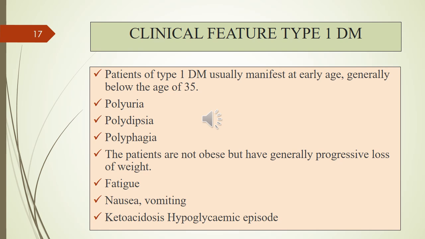Suppose there is a condition of hyperglycemia, meaning more and more glucose in your blood, so glucose is going into the kidney for excretion. Now glucose is one type of sugar, and sugar is osmotic in nature, so it will also drain the water. The glucose will take water along with it, right. So this is the reason for polyuria, and the patients have urination again and again because of this excessive water.